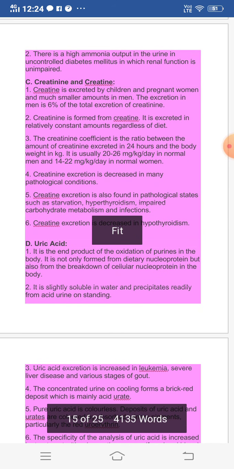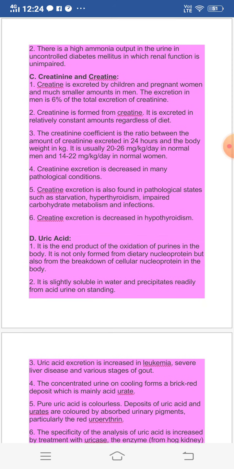Then the next is uric acid. Uric acid is again a normal constituent of urine. It is the end product of the oxidation of purines in the body.